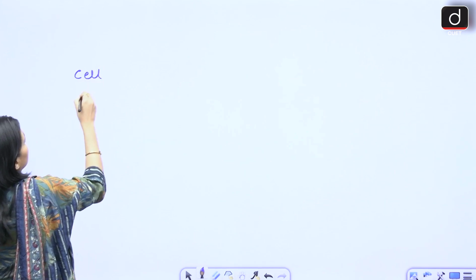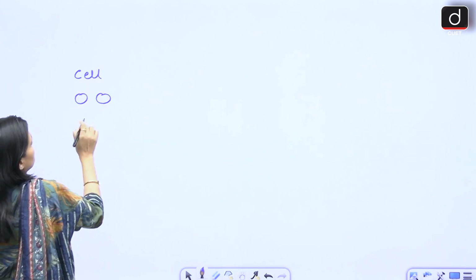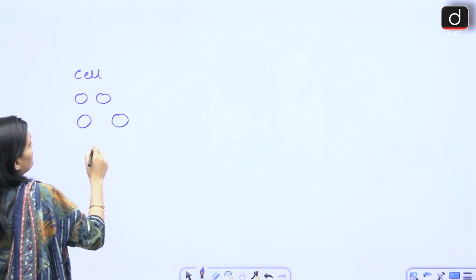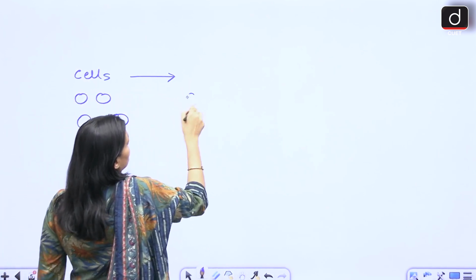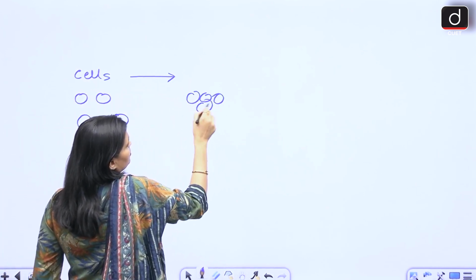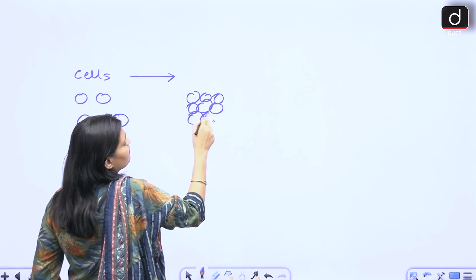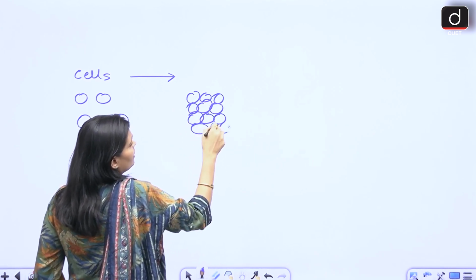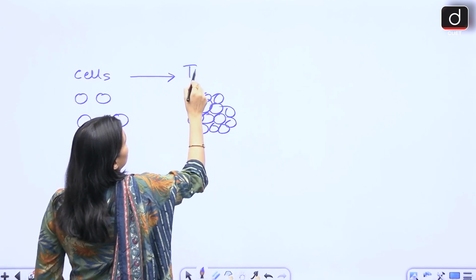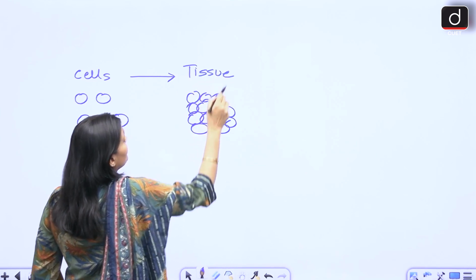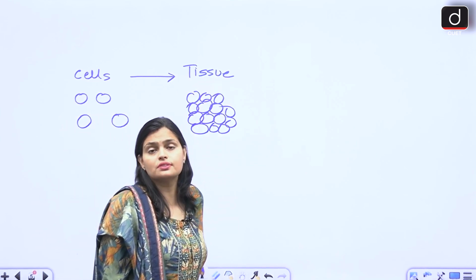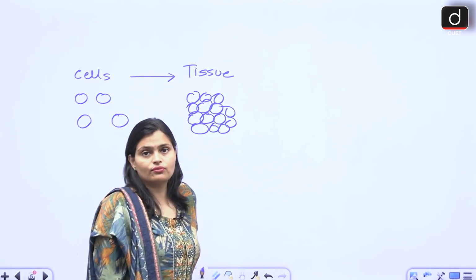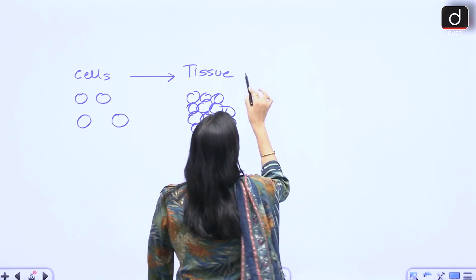whenever a cell combines together, like suppose these are the cells, okay, now whenever these cells combine together like this, right, whenever the group of cells combines together, then what do they form? They form tissue. Okay. Now when different tissues combine together, they form organ, right?